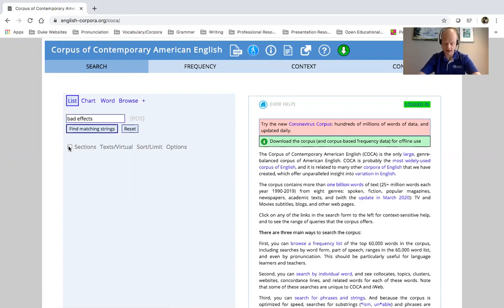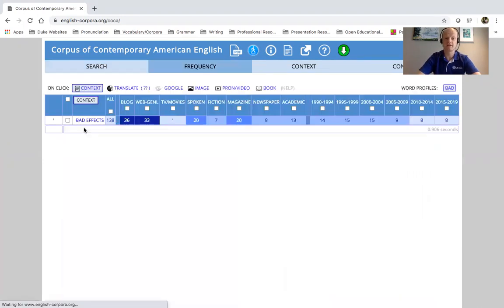So what I actually want to do is look for sections. I want to see how this phrase occurs in different sections. If I find the matching strings, right away I can see, number one, it is used very infrequently. In all the corpora, this phrase is used only 138 times in a billion words. So that tells me right there this phrase is not used very frequently. In fact, it is most used on blogs and websites, and that's not very academic. So what could I do?